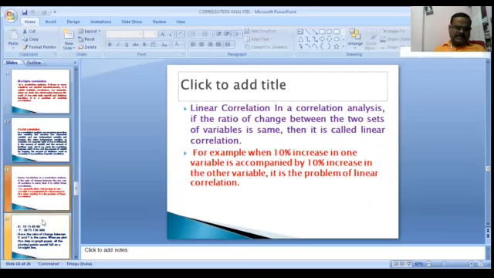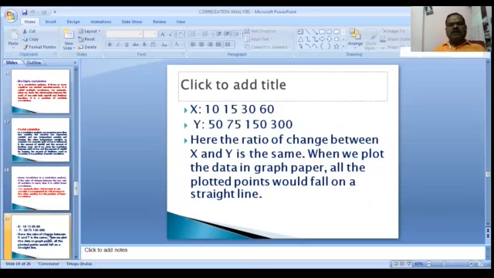For example, X: 5, 10, 15, 30, 60. Y: 50, 75, 150, 300.